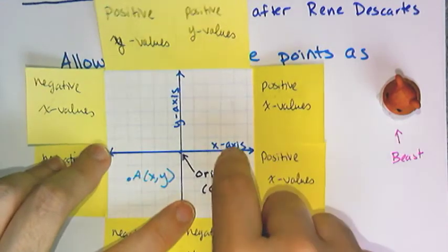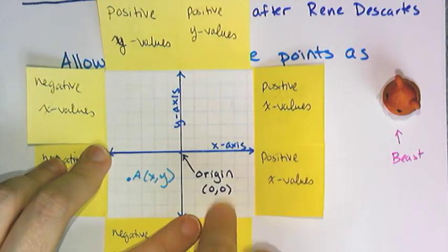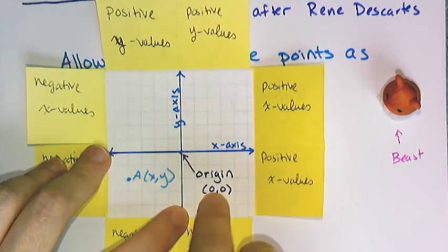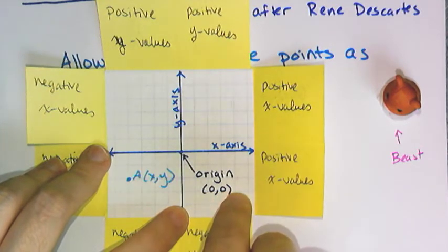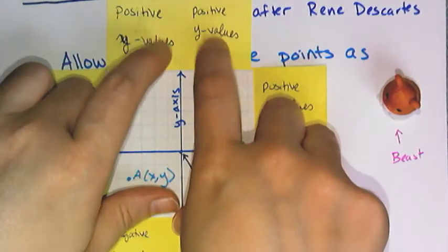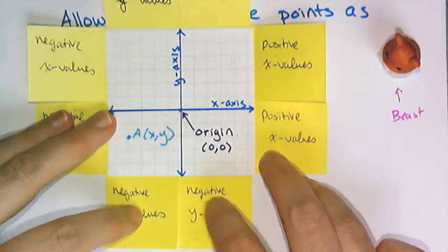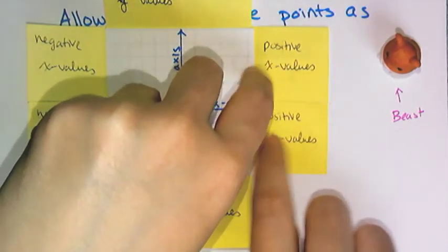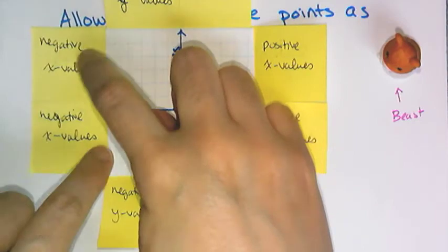Now, the point where these two axes intersect is called the origin, and it's just that point right there. It's where they hit each other, and it has coordinates 0, 0. Now, if you'll notice, up this way, we have all of our positive y values. Down here, we have all of our negative y values. Over on this side, we have our positive x values, and over here we have our negative x values.